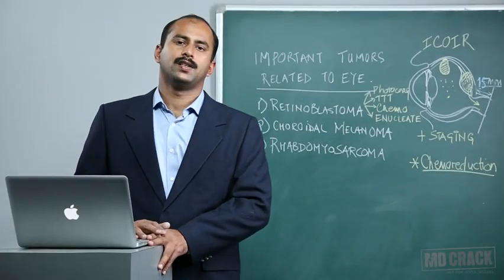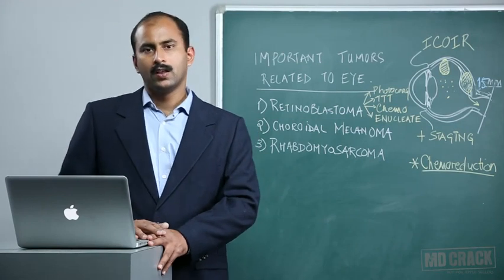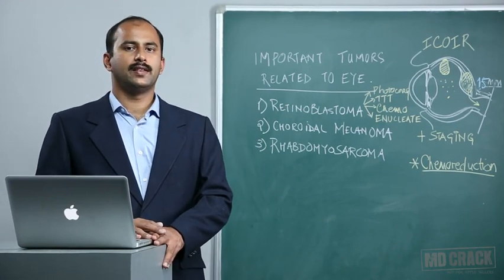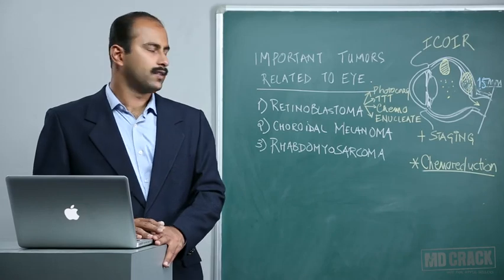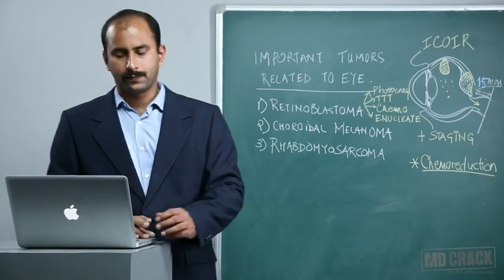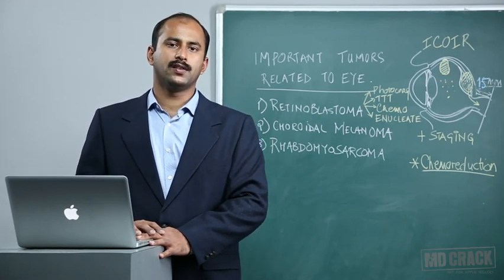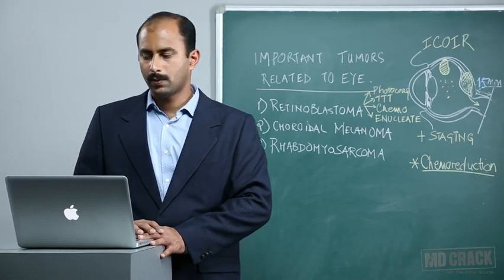The eye has its own share of malignancies, as has the rest of the body. Some of the very important tumors related to the eye that need mention are retinoblastoma, choroidal melanoma, and rhabdomyosarcoma, out of which two are predominantly intraocular tumors. The third one is associated with the eye and the periorbital structures.